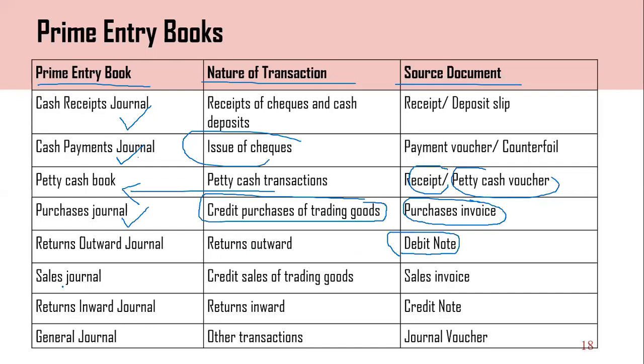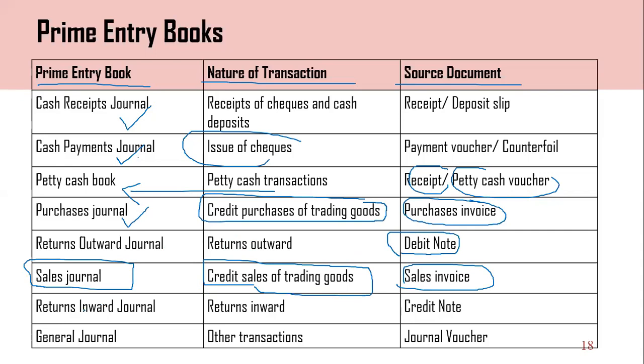So in the sales journal, credit sales of trading goods, we can record credit sales of trading goods in the sales journal. So a sales invoice we can use as the source document.